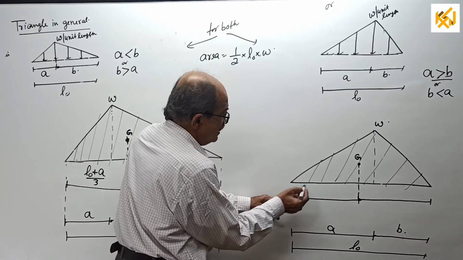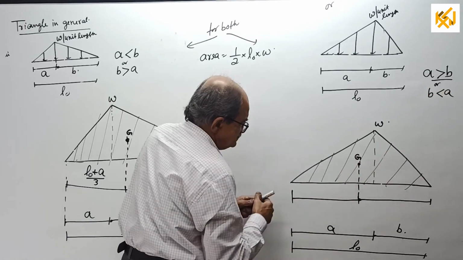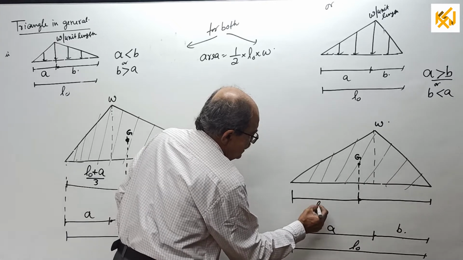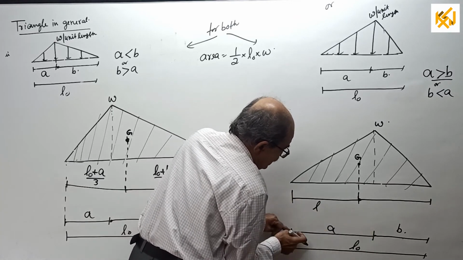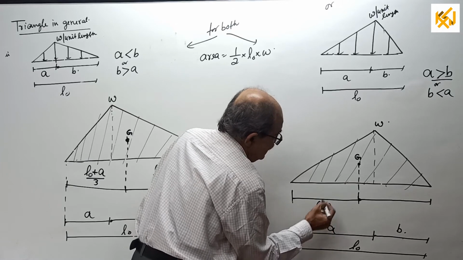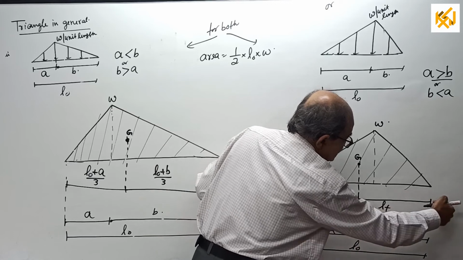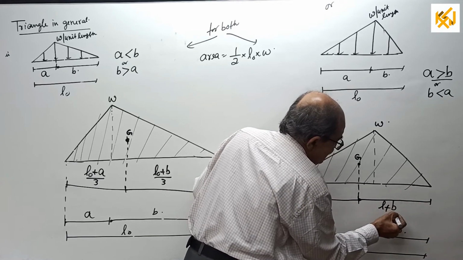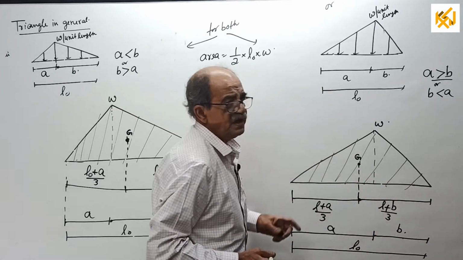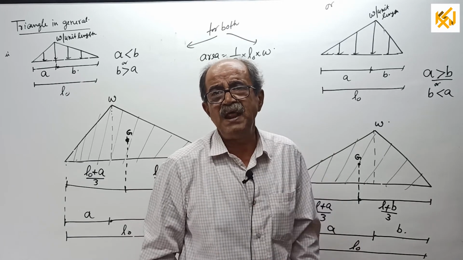See, start here, CG somewhere here. From here if you want, full length, how much? L plus this side cut length from here up to maximum ordinate, A divided by 3. From here will be full length L plus that side cut length B divided by 3. Okay, sufficient. Further explanation when I take the example of triangle load.